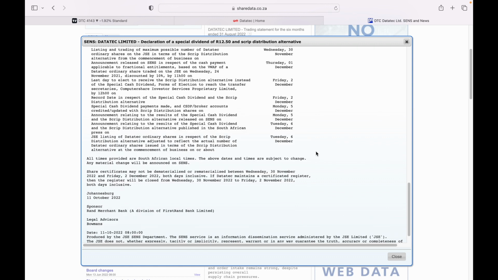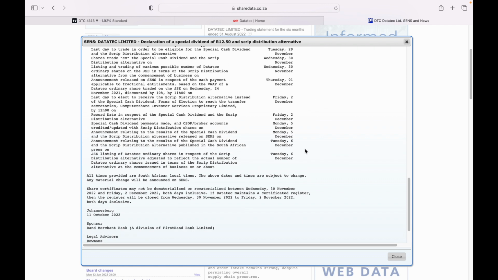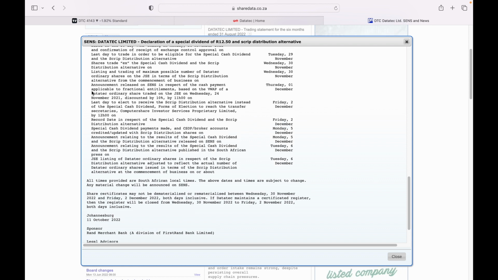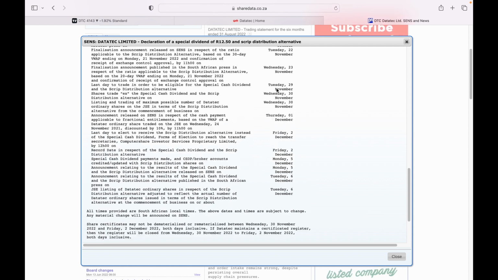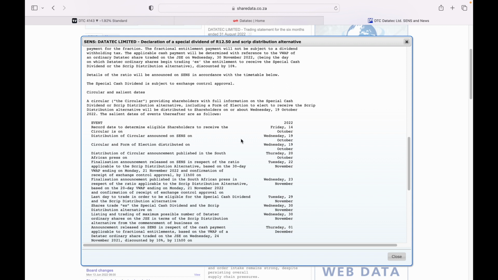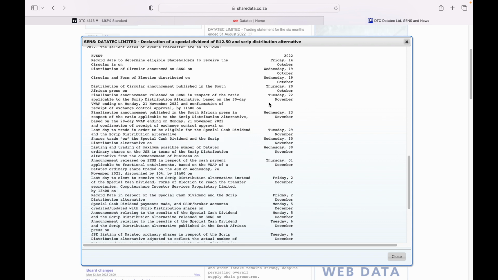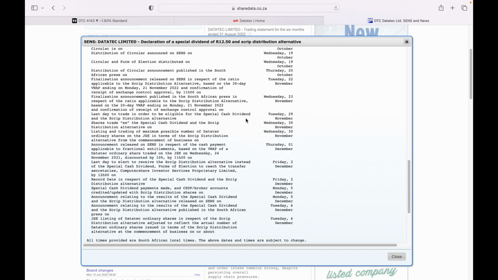So let's talk about the dates, because that's the important thing there. So we can see that the company is still going to do a lot of things. They've already made the announcement here in October about that dividend. Then the other things where they're going to determine that VWAP. So they're going to determine the VWAP on 21 November 2022. But the date that we are all interested in is the last day to trade in order to receive the special dividend. So that last date to trade is 29 November.